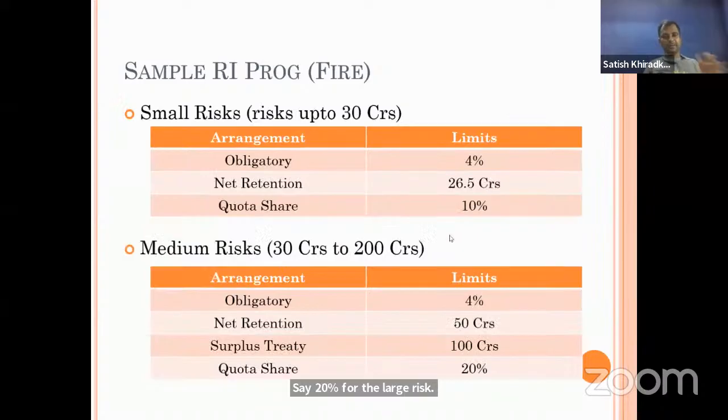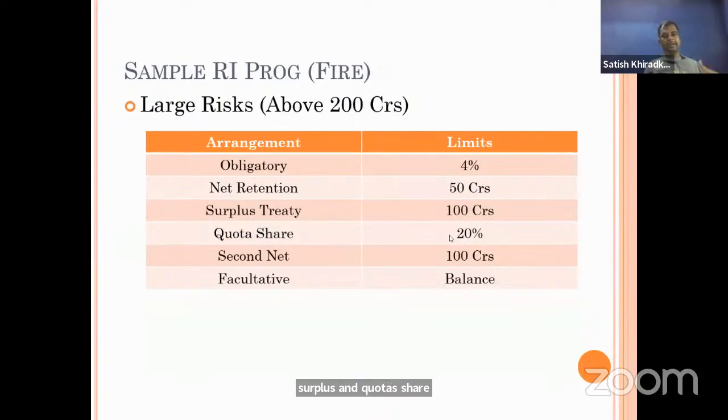For a simple, small risk, only this much is required: obligatory, net retention and quota share. But for the medium risk, after this, there can again be a surplus and quota share combination. And in a large risk, surplus, quota share, and even excess of loss will be covered. And a large risk can remain uncovered even after surplus, quota share and excess of loss. Then it will go for facultative for the balance amount.